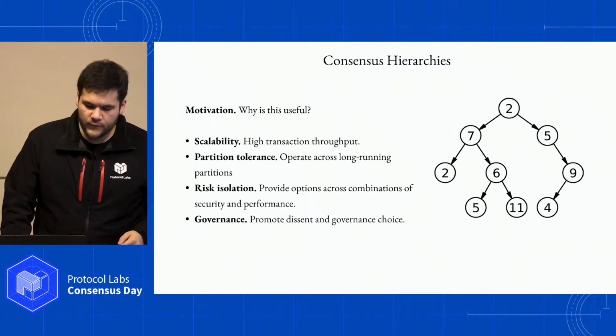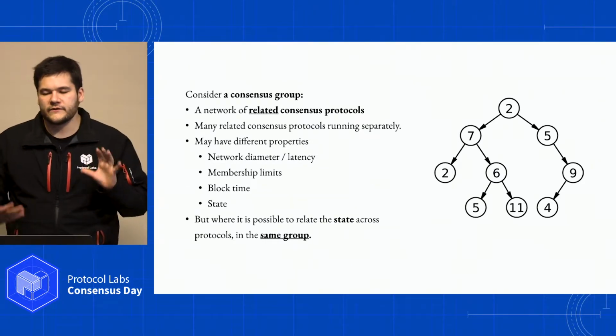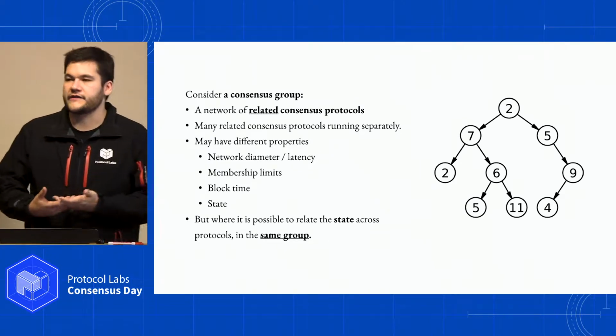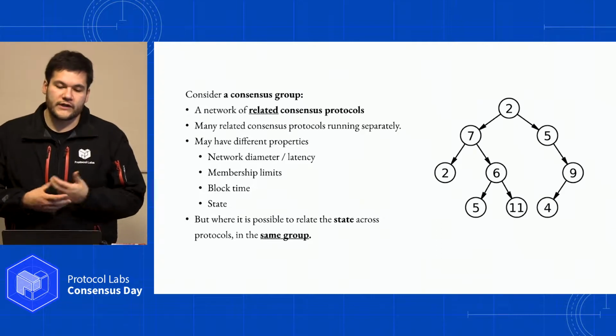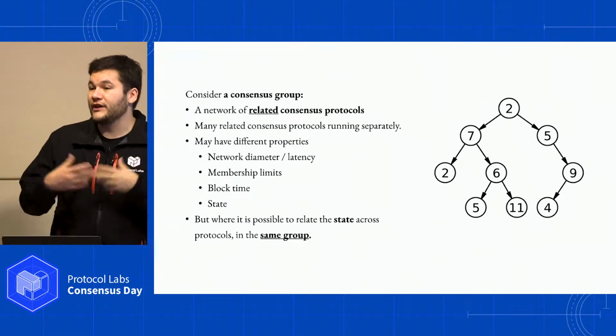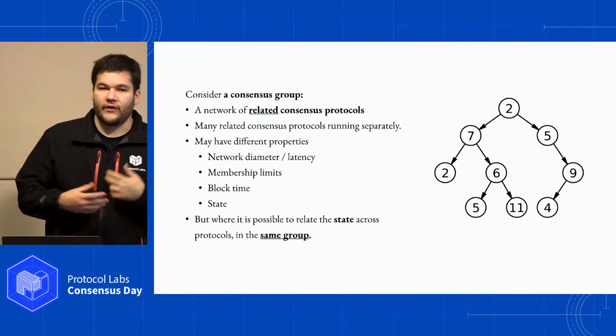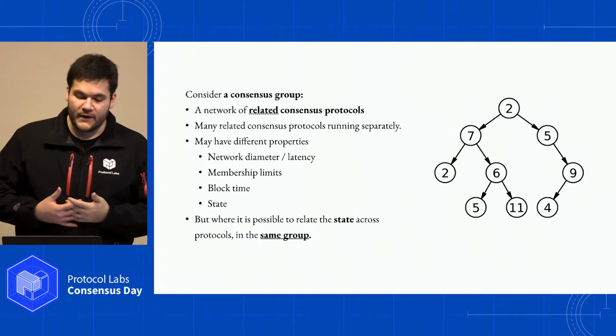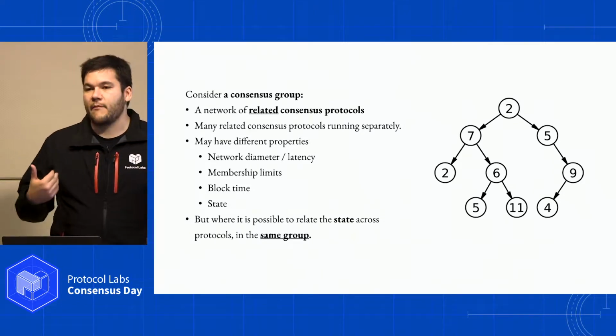So now all these systems become a lot easier to think about if we consider consensus groups. Consider a network of related consensus protocols, where they're effectively running some version of the same protocol, but maybe have different properties. So this might be the network diameter.